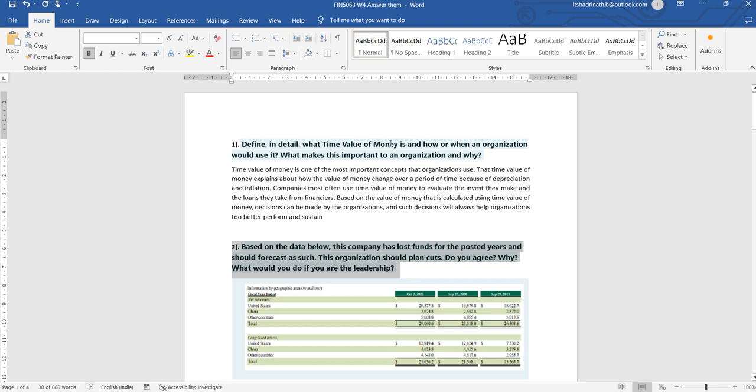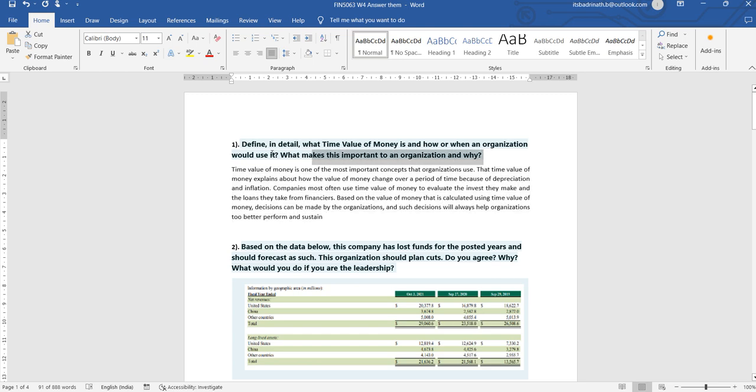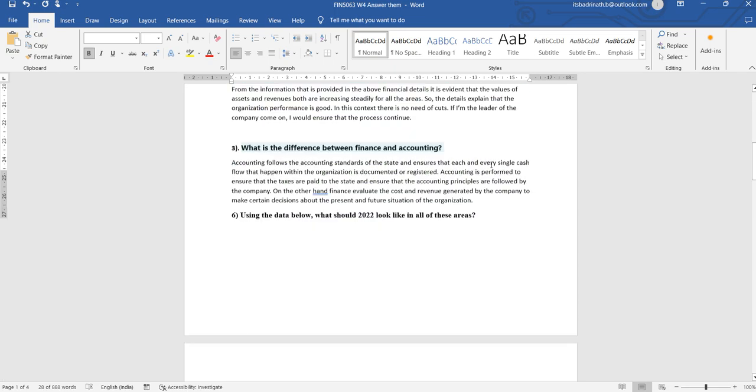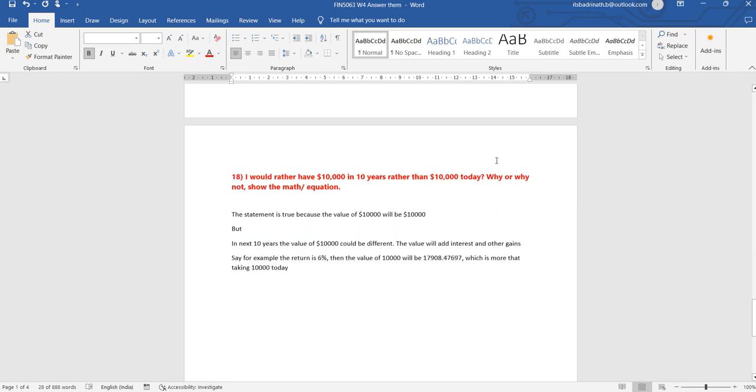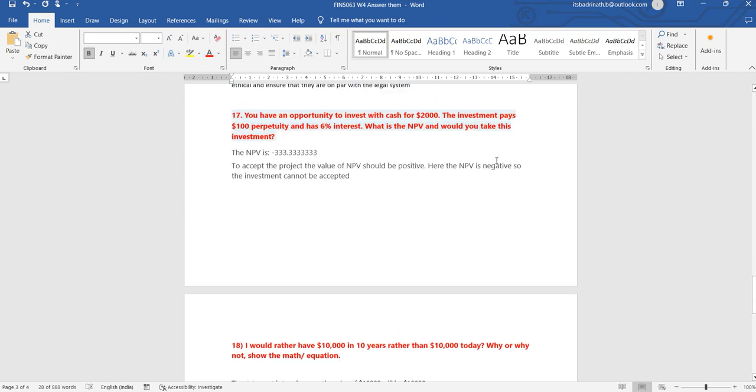If you check "What is the time value of money", a sample answer is provided here. But this is just for your information, you need not use the same. This answer can be written in your own way so that it addresses all the questions included in the given task. Similarly, there are 11 questions. All 11 questions should be addressed by you in your own words and in simple sentences.